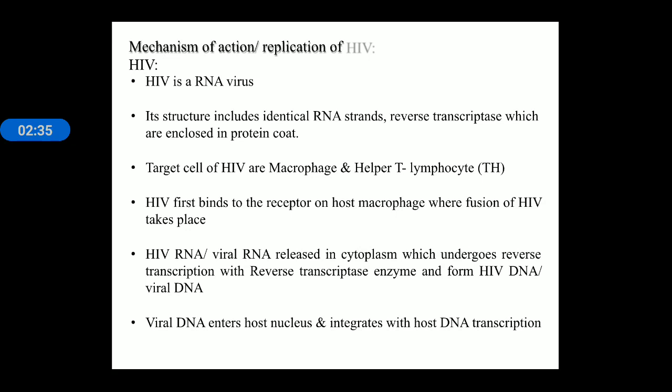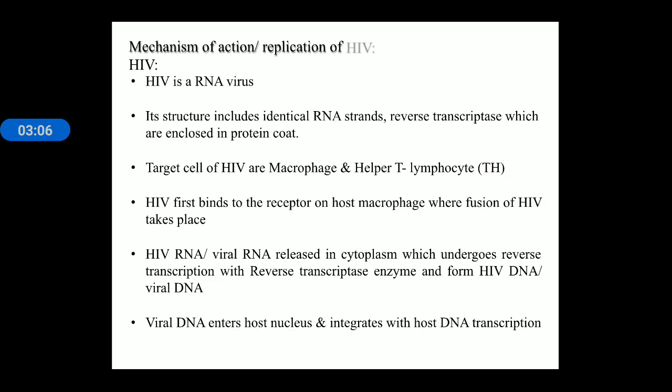Now, what is the mechanism of action of HIV? HIV is an RNA virus. Its structure includes an RNA strand, reverse transcriptase and a protein coat. Mainly the HIV virus targets the helper lymphocytes present in the human body, and these helper lymphocytes produce antibodies. So, directly or indirectly, they decrease the immunity in the human body.